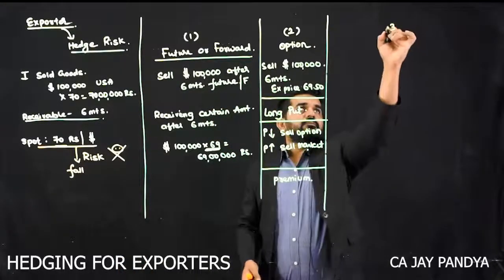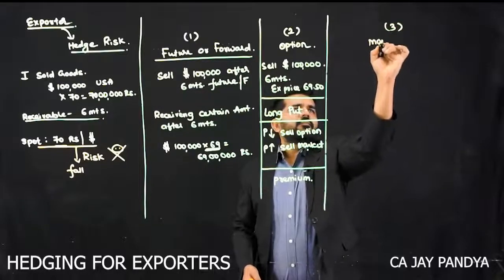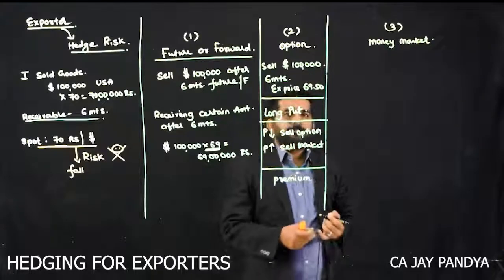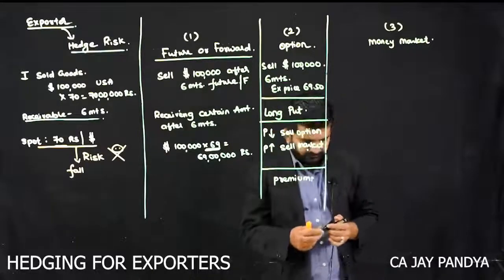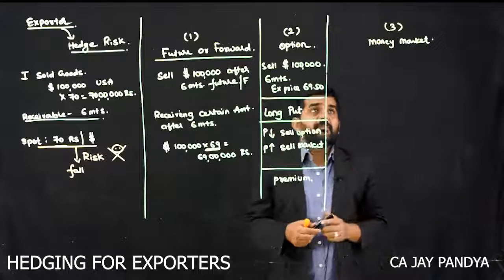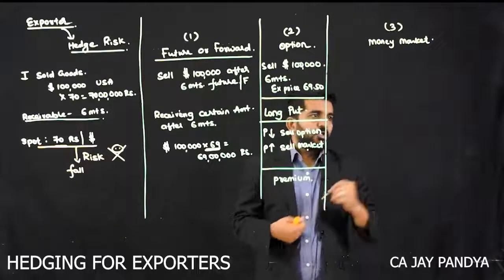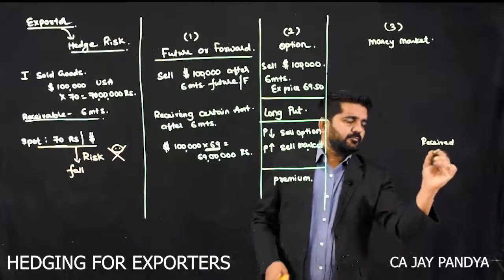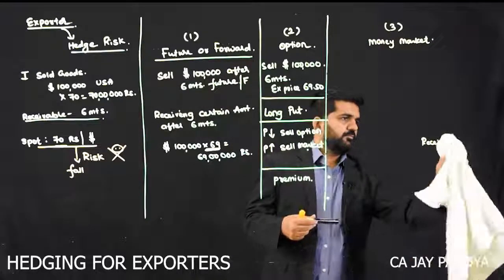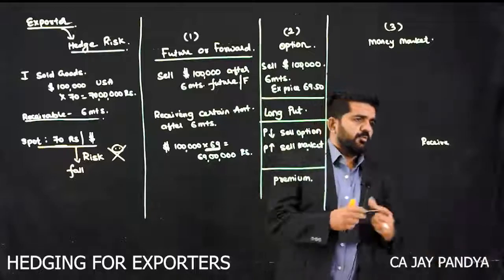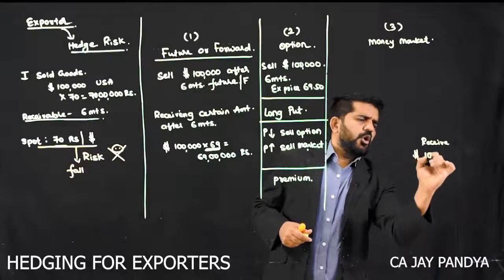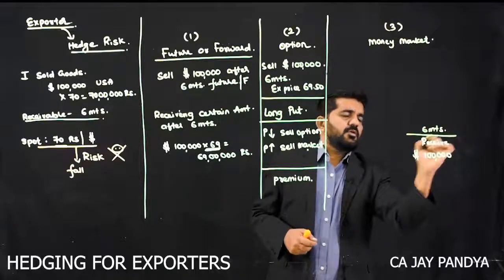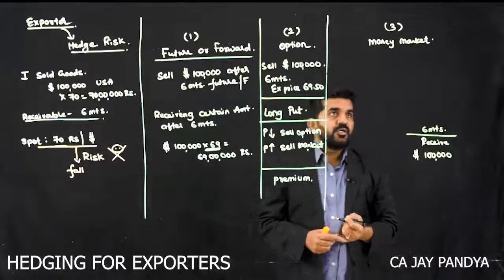Third option is the money market. See, what is the money market option? You are going to receive $1 lakh after 6 months.